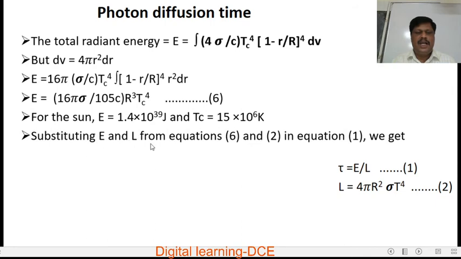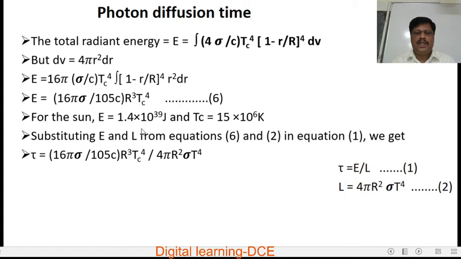Substituting E and L from equation 6 and 2 in equation 1, we know that equation number 1 is photon diffusion time tau is equal to E by L. From equation 6, we get the expression for E. From equation 2, that is L is equal to 4 pi r square sigma T to the power of 4.